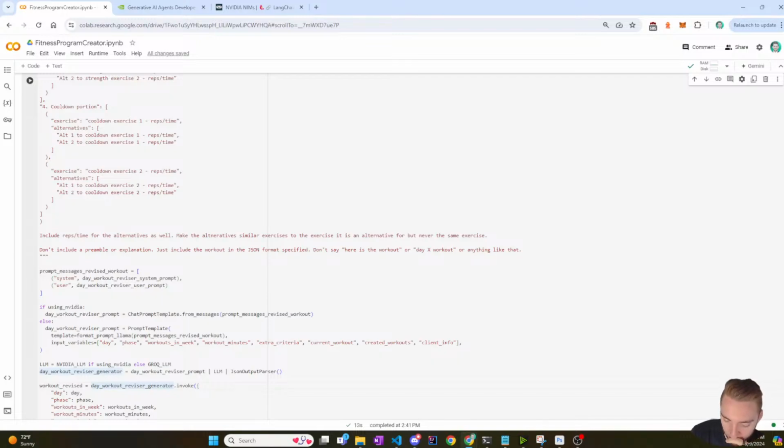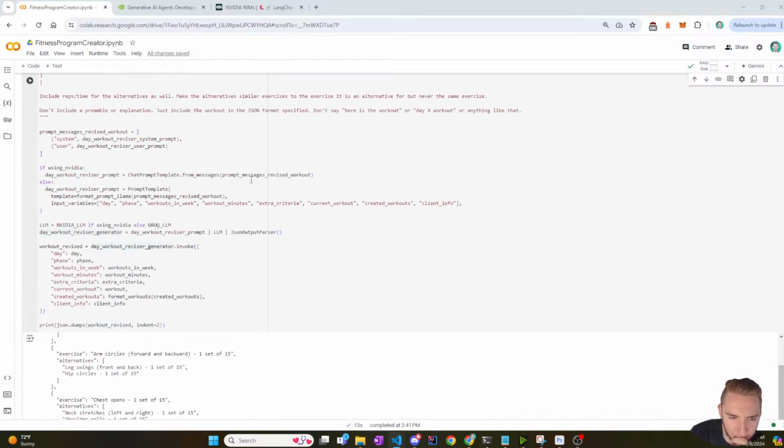I'm just gonna check really quick if this is actually good. I'm still kind of doubting if I have to give the input variables for the prompt template with the chat prompt template, do I really not have to provide those? Yeah, it looks like I don't.